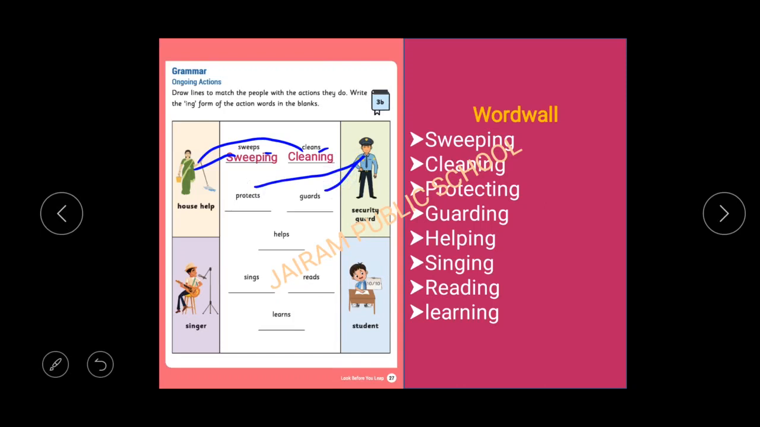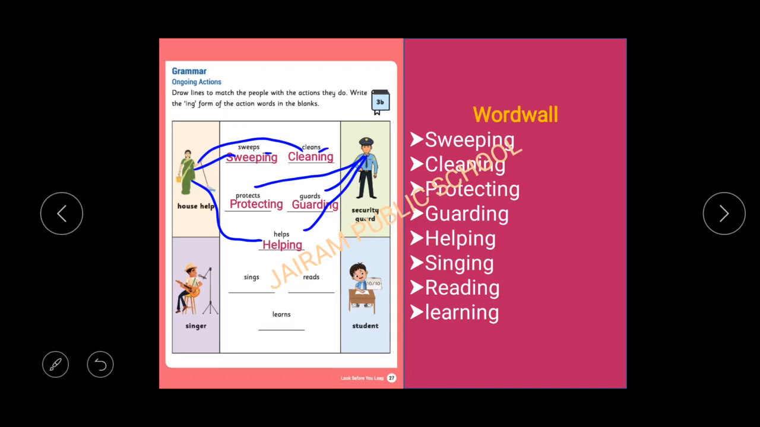Okay, he will also help us. Am I right? So house help also help us. We can join both also, no issues. Okay, protect plus ing, protecting. Guard plus ing, guarding. Help plus ing, helping. Keep it in mind, children, we should remove the s first, then only we should add ing. That is the rule of ongoing action.